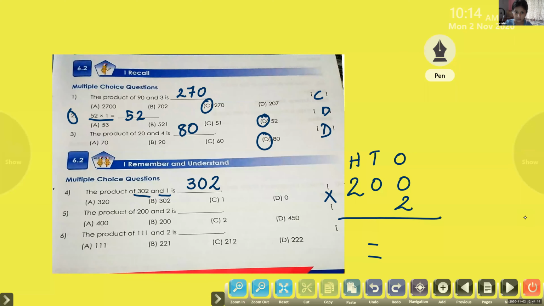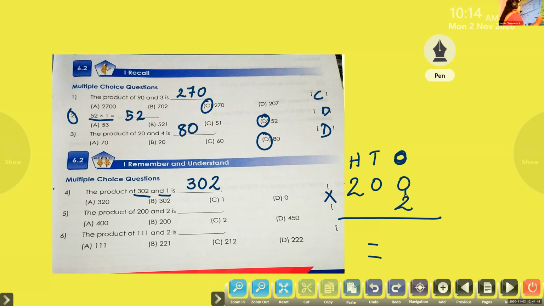200 into 2. From where do we have to start multiplication? From ones place. So which all digits do we have to multiply? Here ones place 0. So 0 into 2, what will we get? 0 itself.